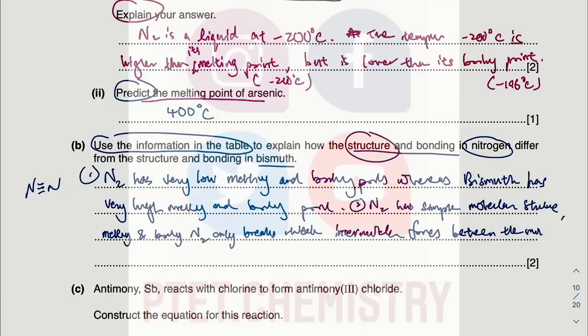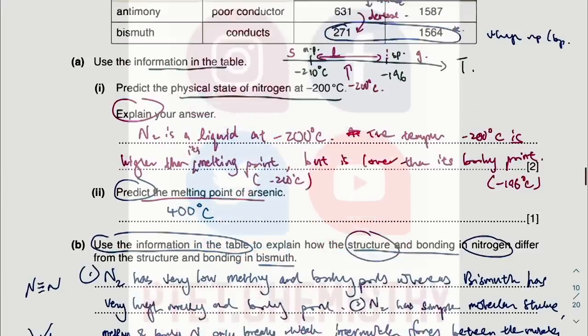All right. What can you say about bismuth, because we are comparing, right? The very high melting and boiling point means it must have a giant structure. Now, do I know whether it's giant metallic, giant molecular, or giant ionic? Well, giant ionic you can cancel out because it's an element, so it cannot have a giant ionic structure.